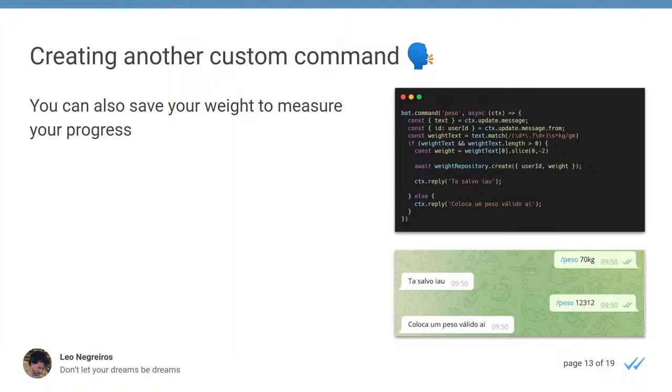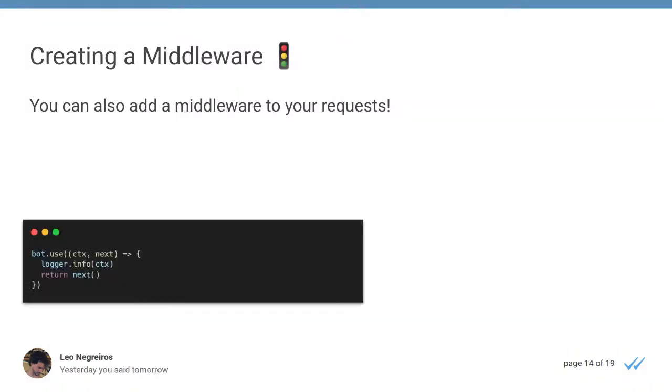This is another custom command. Here is my connection to the database. I tried my best to remove those implementation details from the examples, because I want to focus mostly on the Telegraf side of this project. So we will focus on that. But I use MongoDB here. I like it. Anyways, we have here a middleware.